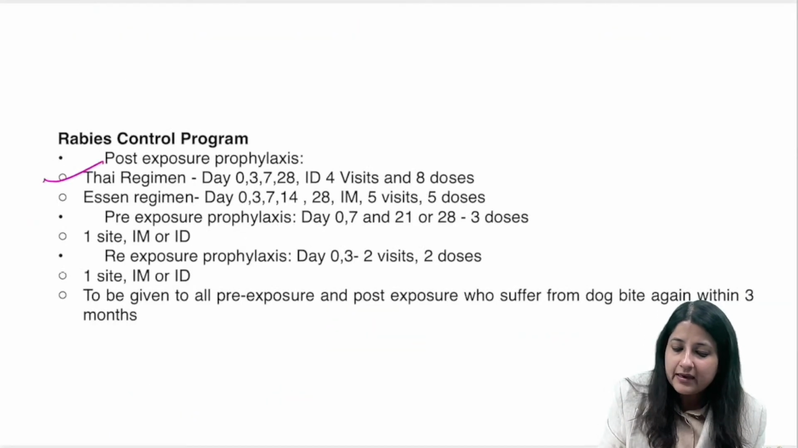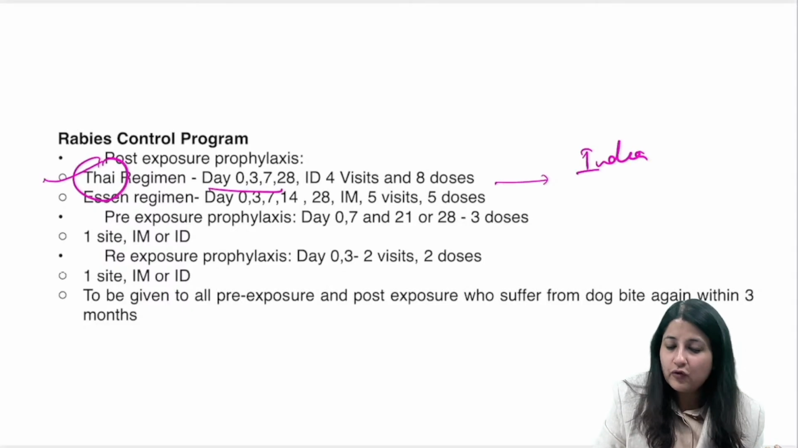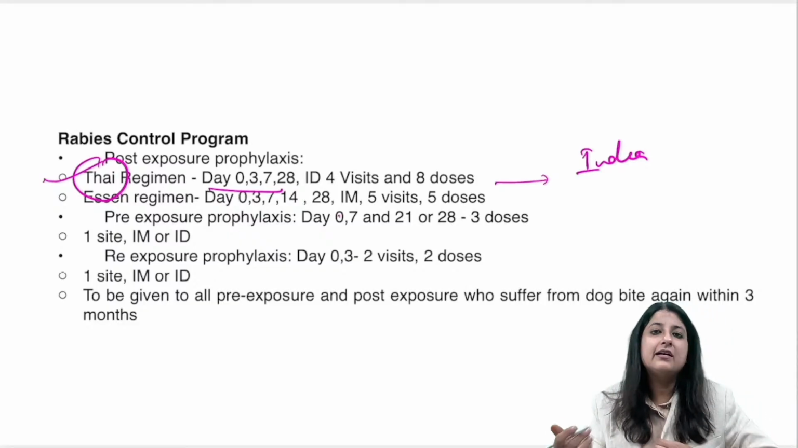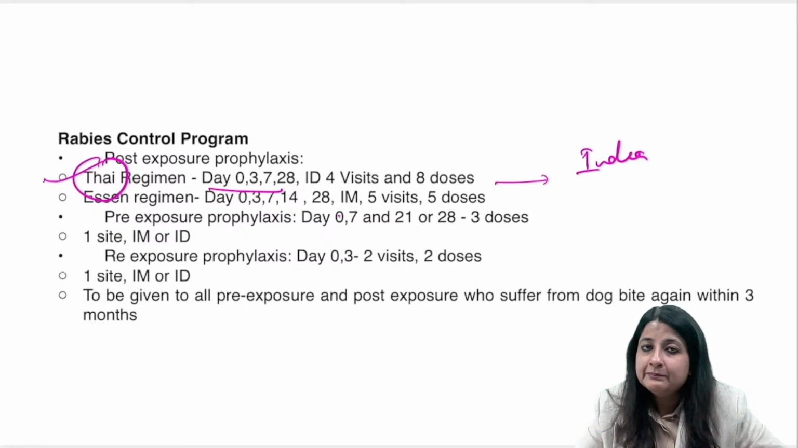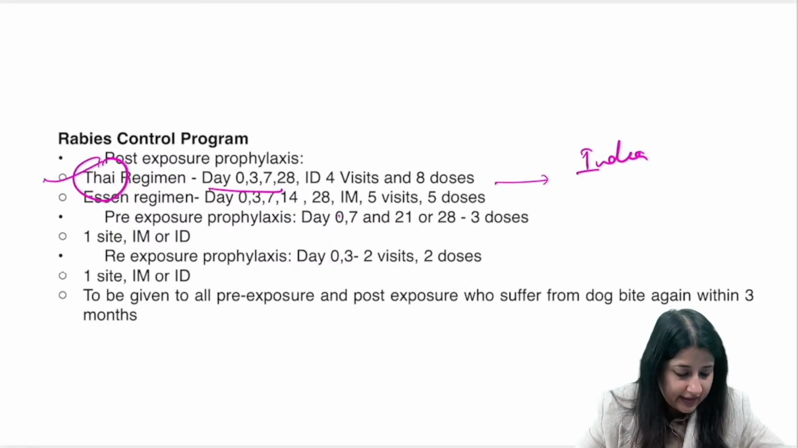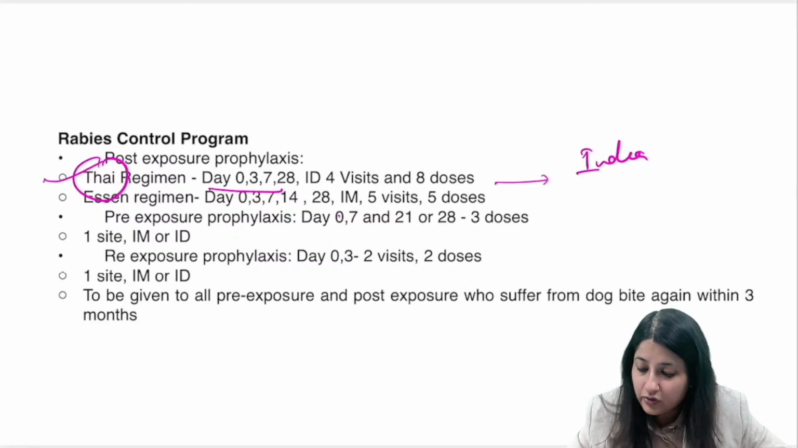Post exposure in India is Thai. Now Thai has 4 doses, so 4 visits: day 0, 3, 7, 28. IM is not being given under the program. All right, that you should remember. In India it is the updated Thai Red Cross Regimen.